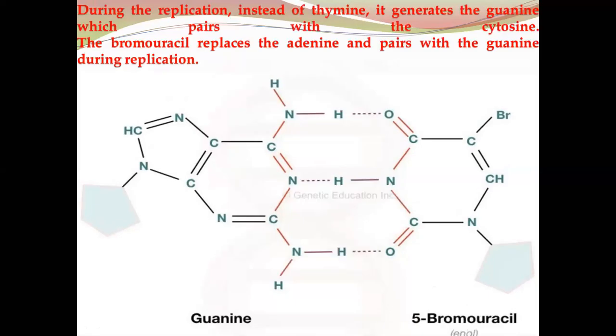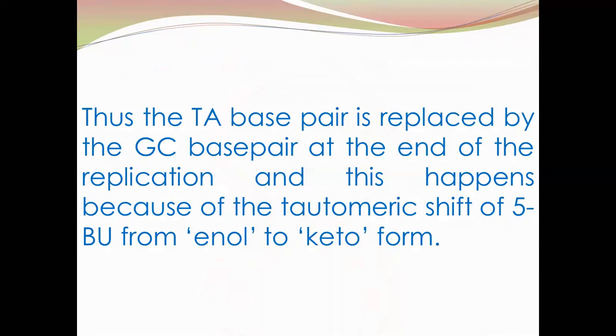During replication, the 5-bromouracil bonds with the guanine, and then during the synthesis of DNA, this is replaced by the cytosine. Thus, the TA base pair is replaced by the GC base pair at the end of the replication, and this happens because of the tautomeric shift of 5-bromouracil from enol to keto formation.